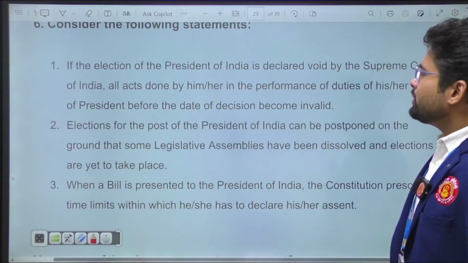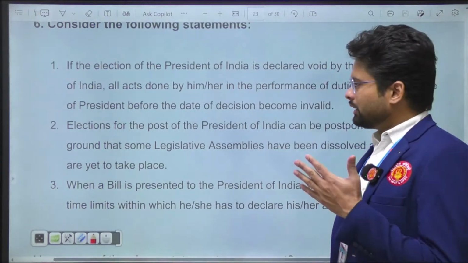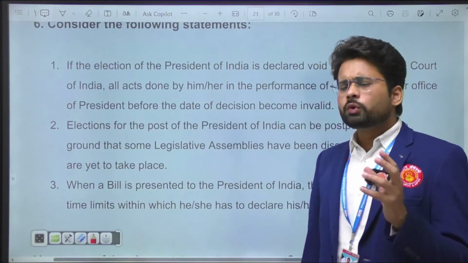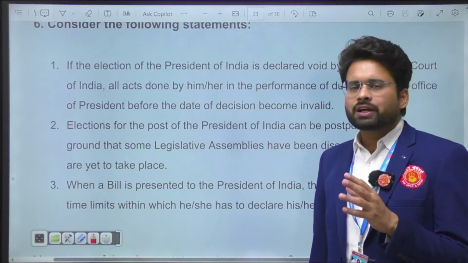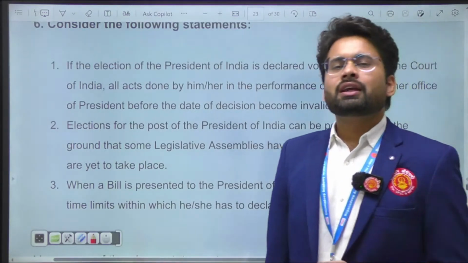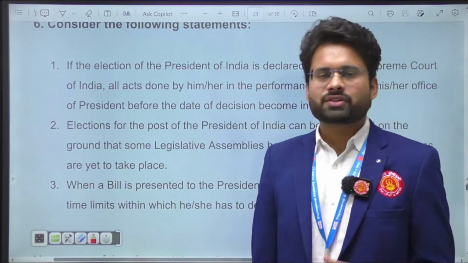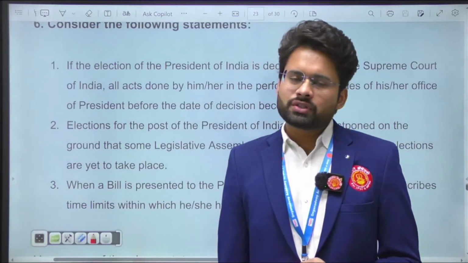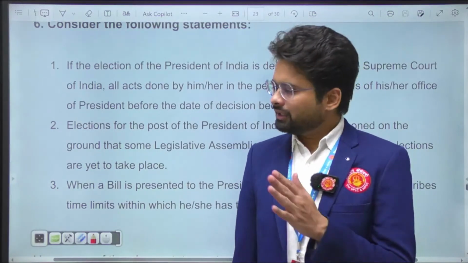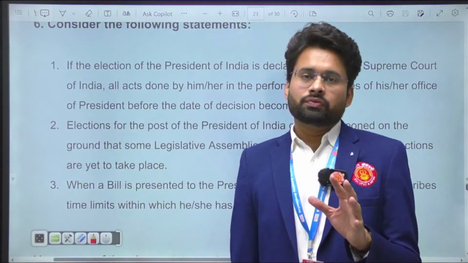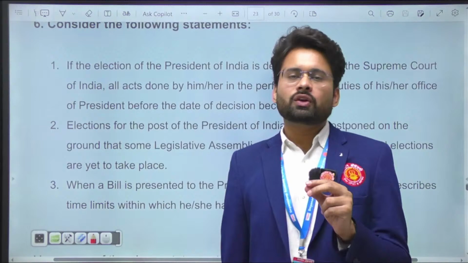Sixth: if the election of the President of India is declared void by the Supreme Court, and this question, look at how UPSC designs questions for prelims and also for mains, sourced from current affairs. Because last year India witnessed presidential elections, and Draupadi Murmu was elected as the President of India. It was very predictable that UPSC would ask about the election procedure of the President of India. And logically, out of 15 questions of Indian polity in 2023, 2 questions were directly asked from the process of election of the President of India.